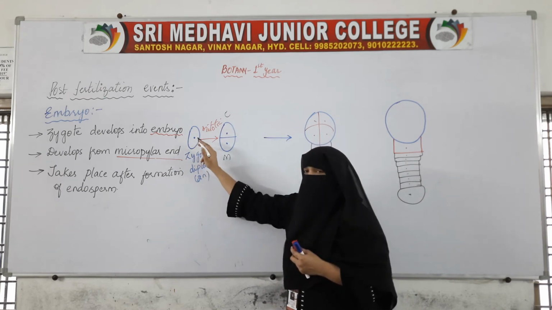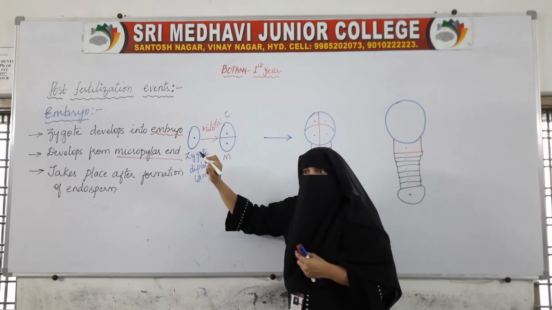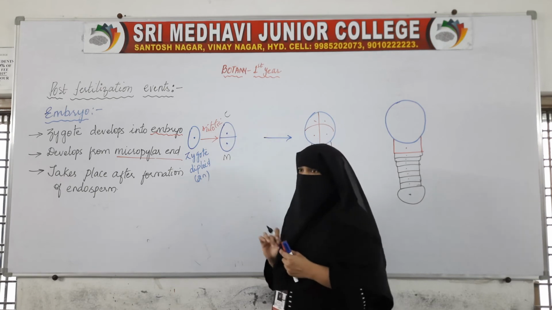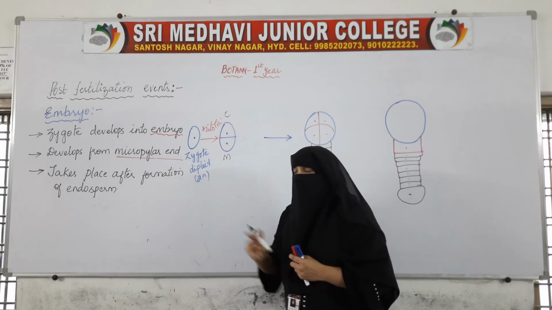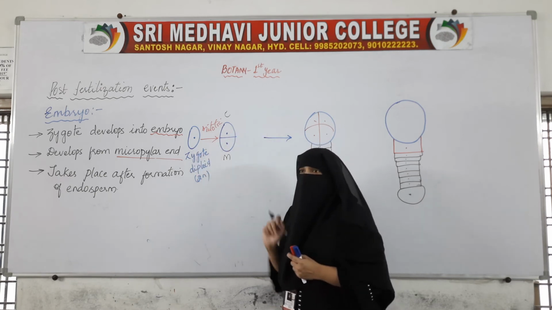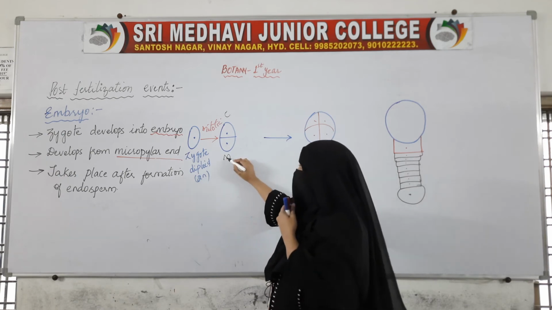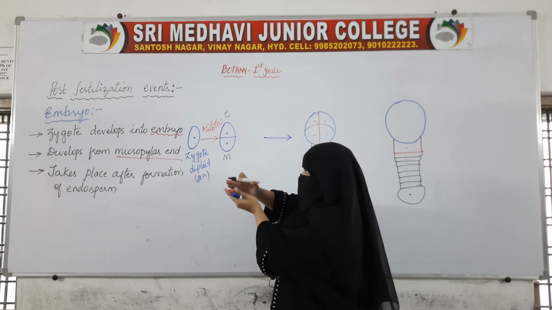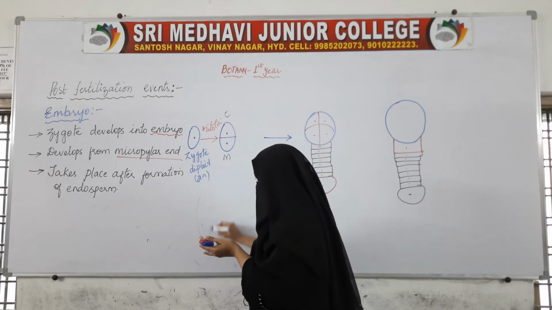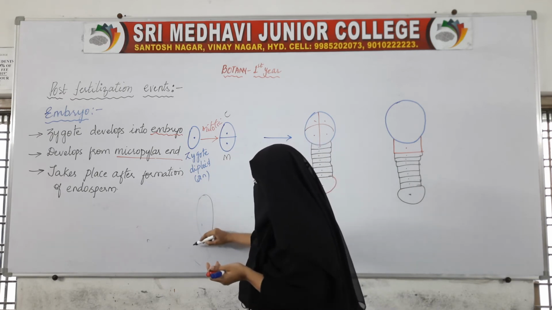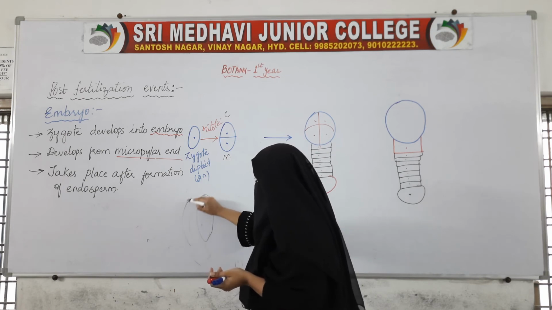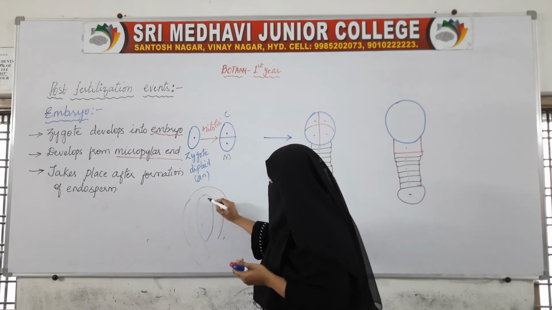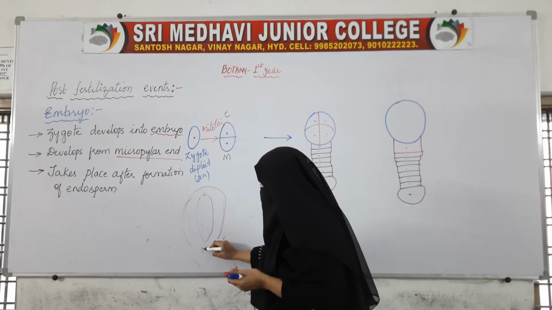So the diploid zygote has divided and formed two cells. A transverse division has taken place. One cell has divided and produced two cells. For example, if this is the embryo sac, this is the ovule. This is the chalazal end, this is the micropylar end.